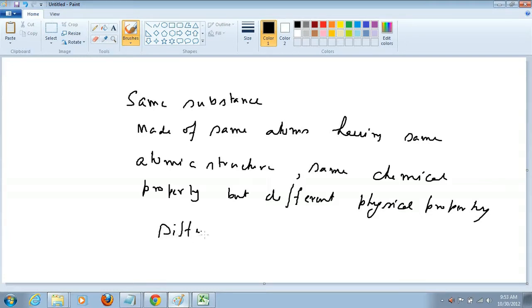Note that not every element can exist in the form of allotropes.